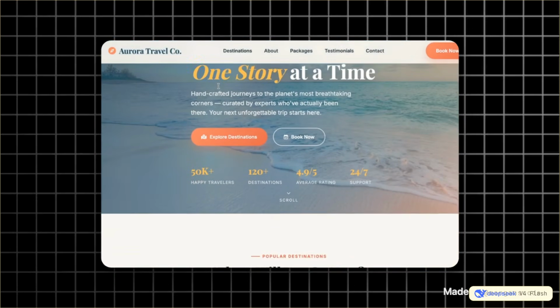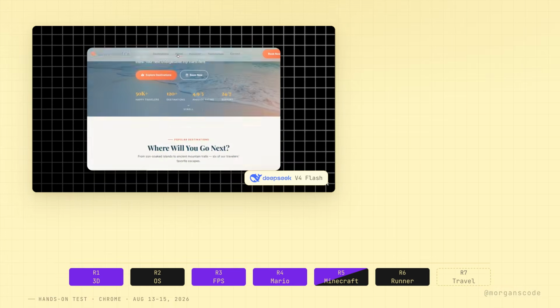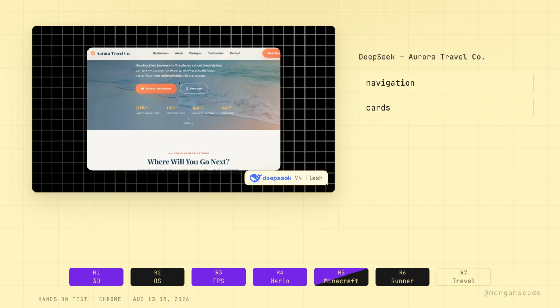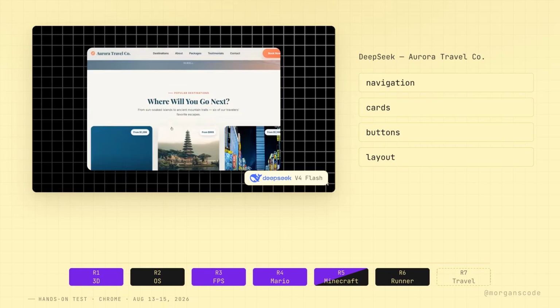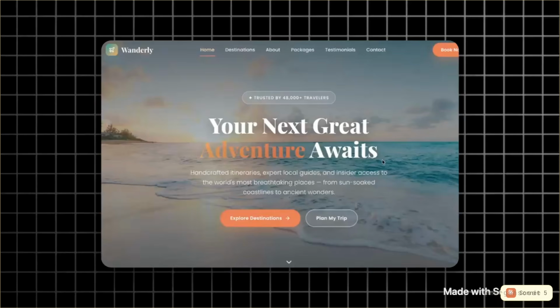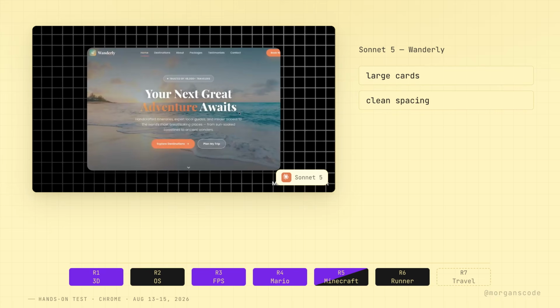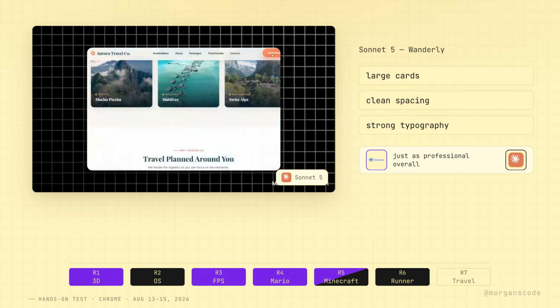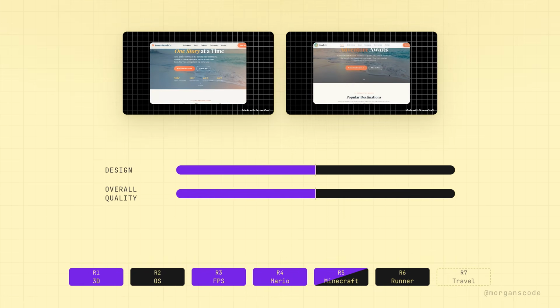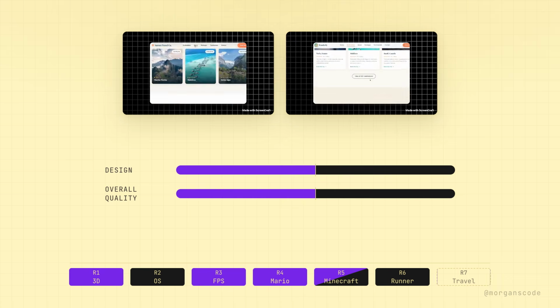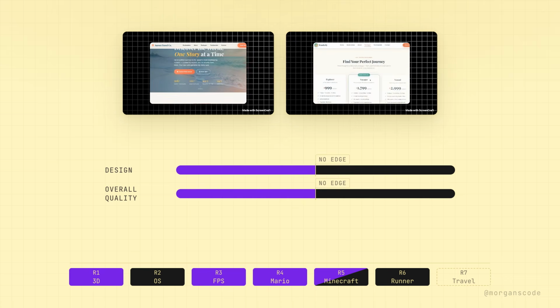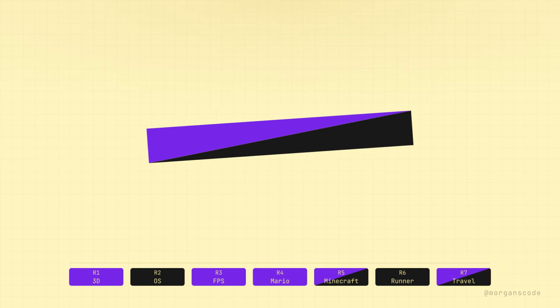DeepSeek used a warm beach image and a bright, modern design. The navigation, destination cards, buttons, and page layout all looked professional. Sonnet's page had a similar style, with large destination cards, clean spacing, and strong typography. It looked just as professional overall. The two sites were extremely close in both design and overall quality. Neither result felt clearly better enough to deserve a full point. So the travel agency round is also a tie.